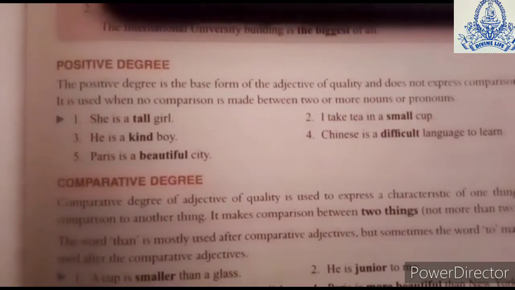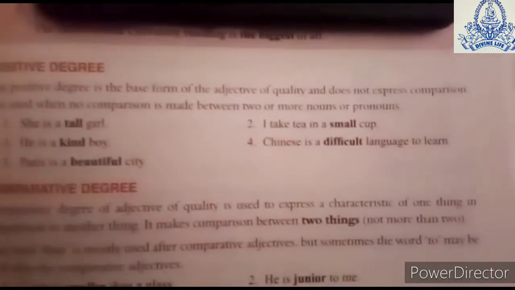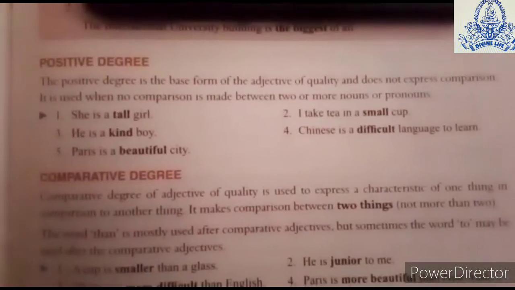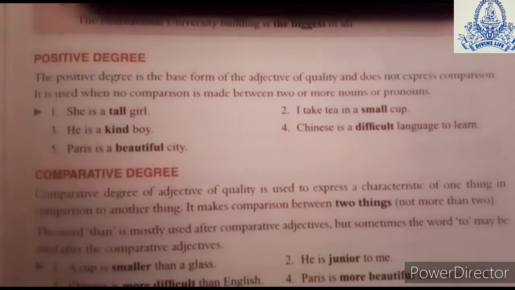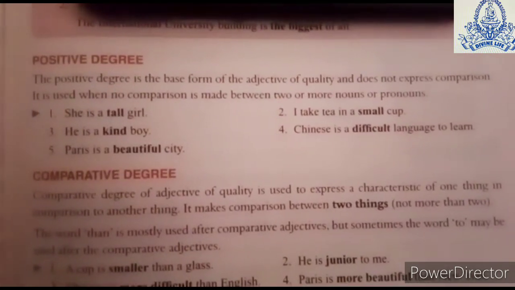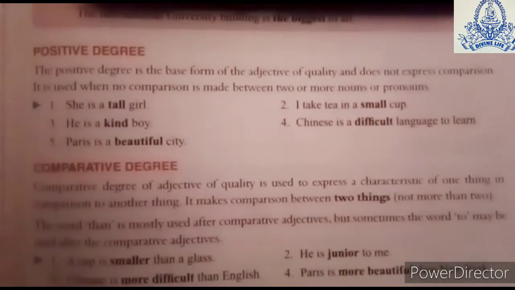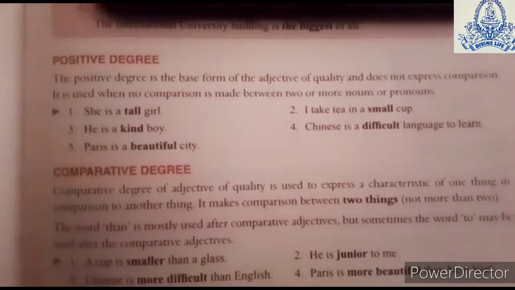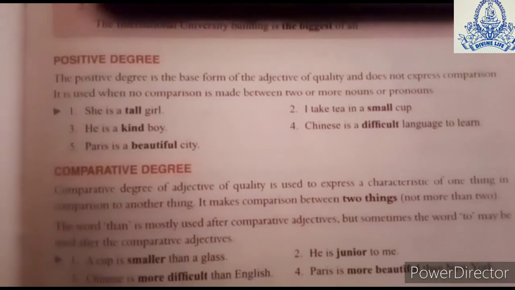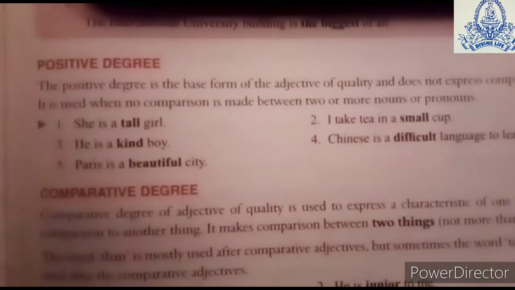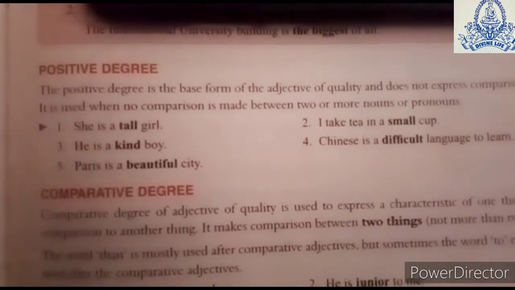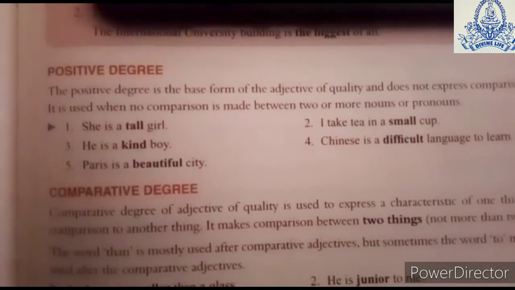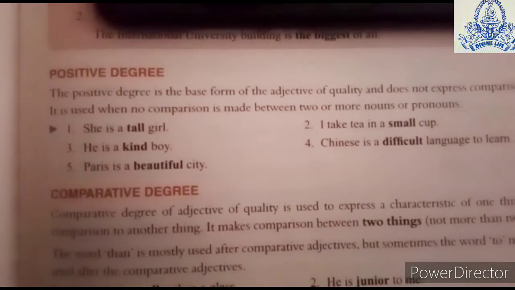The positive degree is the base form of the adjective of quality and does not express comparison. It is used when no comparison is made between two or more nouns or pronouns. It means the word will denote no comparison. For example, she is a tall girl. She is not compared with any other girl.